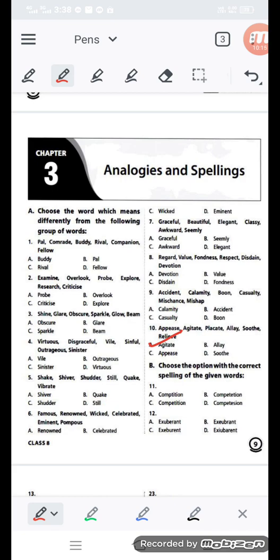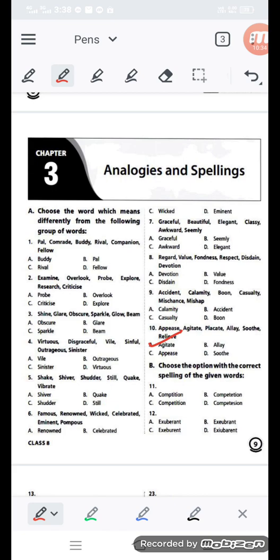Agitate means excited, but all the rest of the words are not excited, like appease, placate, allay, soothe and relieve. All these are the normal situation, but here the excited situation is agitate. Now you can choose your right answer in this way.